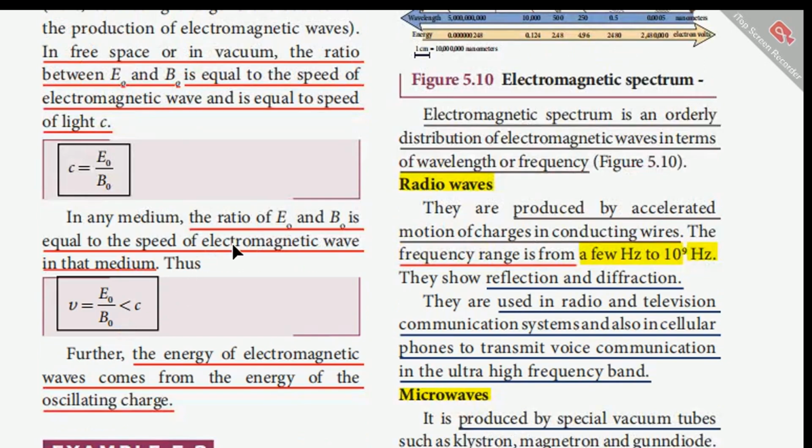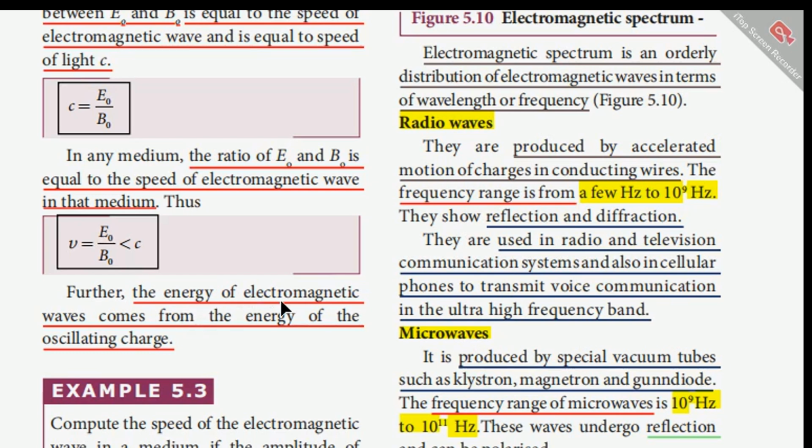In any medium, the ratio of E0 and B0 is equal to the speed of the electromagnetic wave in that medium. Thus, we get this expression for the velocity v, which is given by E0 by B0, which is less than c. Further, the energy of electromagnetic waves comes from the energy of the oscillating charges.